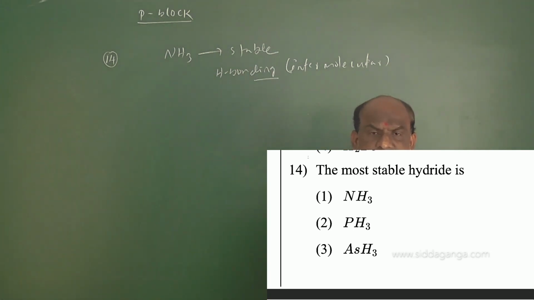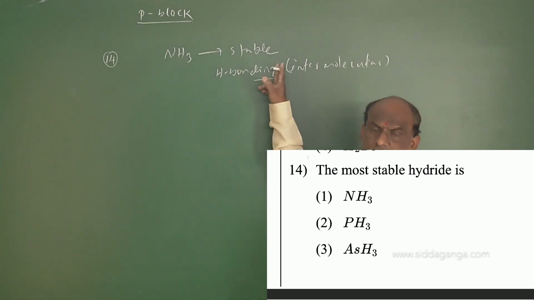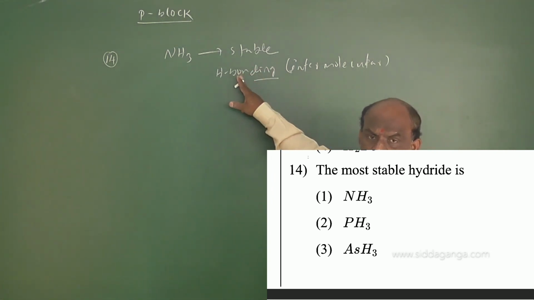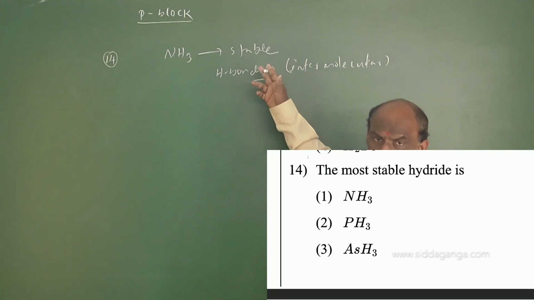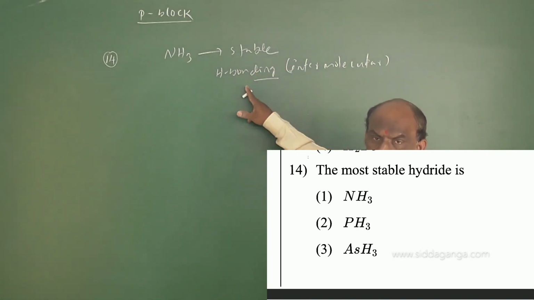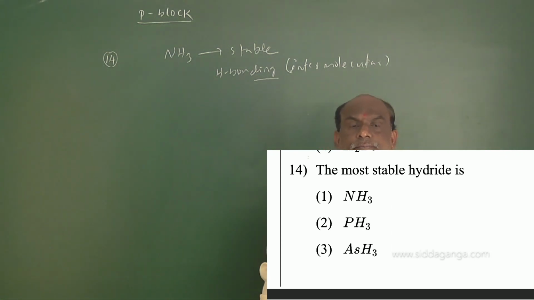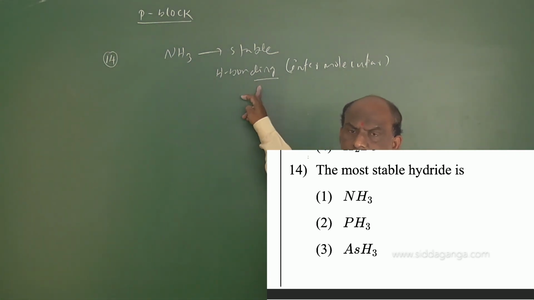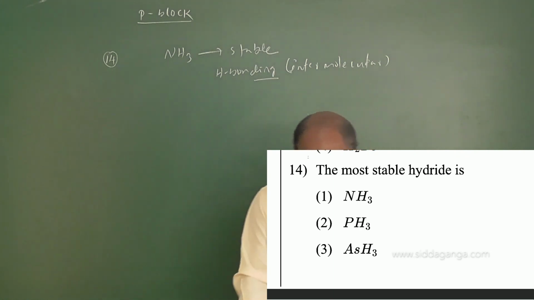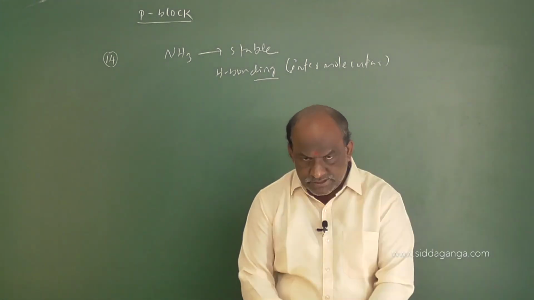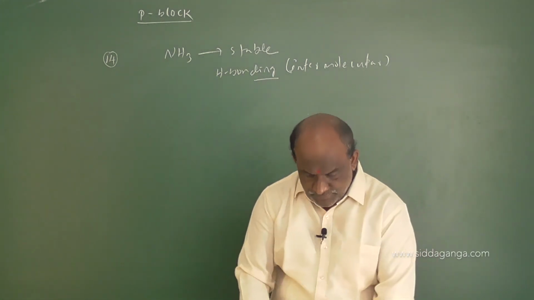The least stable hydride is bismuthine. The most stable hydride is ammonia. What will be the reason? Lesser size, more stable. Why is it more stable? Due to the presence of intermolecular hydrogen bonding. Due to the presence of intermolecular hydrogen bonding, ammonia is more stable. So the correct option for that question is the first option.